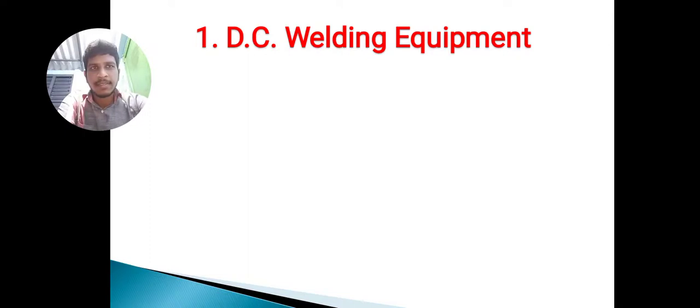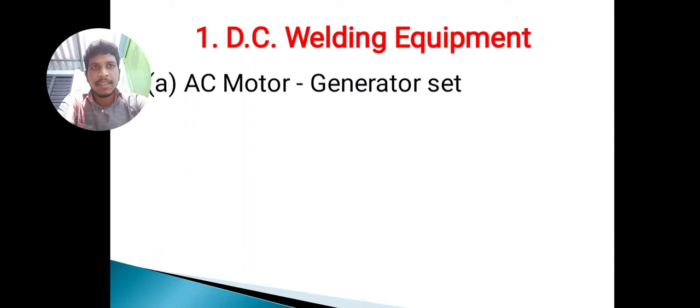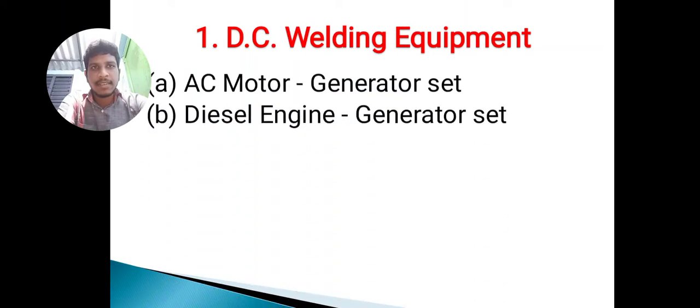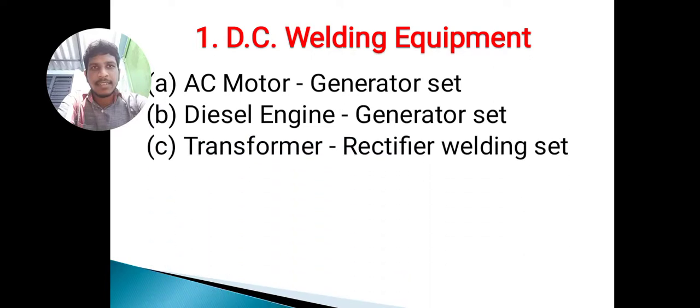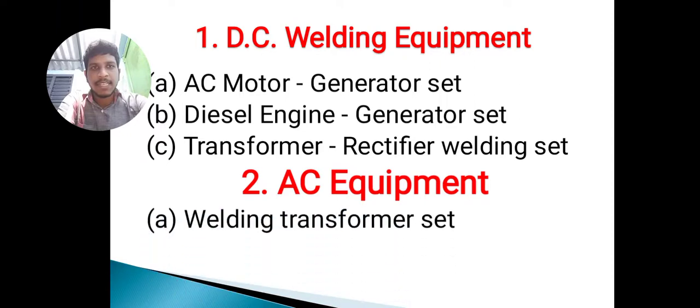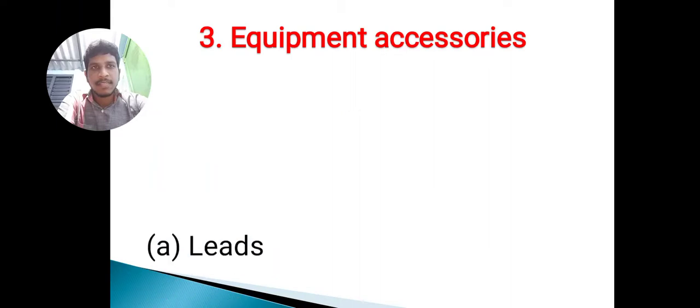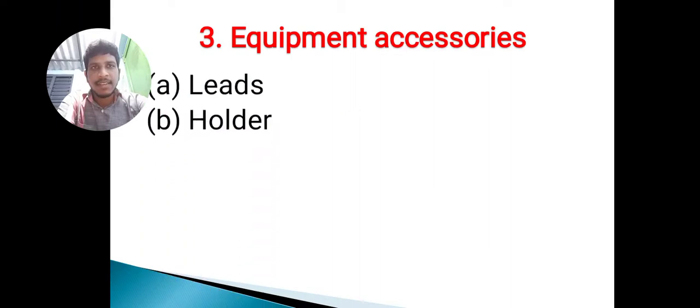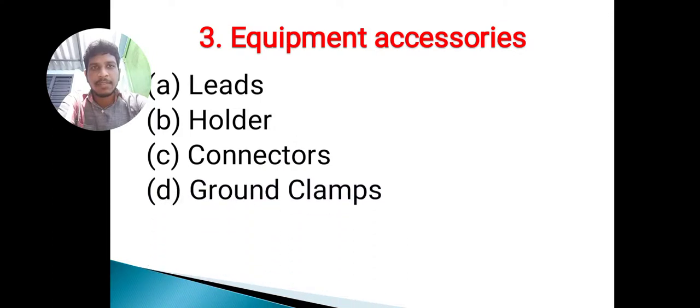And next, DC welding equipment: AC motor generator set, diesel engine generator set, transformer rectifier welding set. And next, AC equipment: welding transformer set. Next, equipment accessories: leads, holder, connectors, ground clamps, etc.